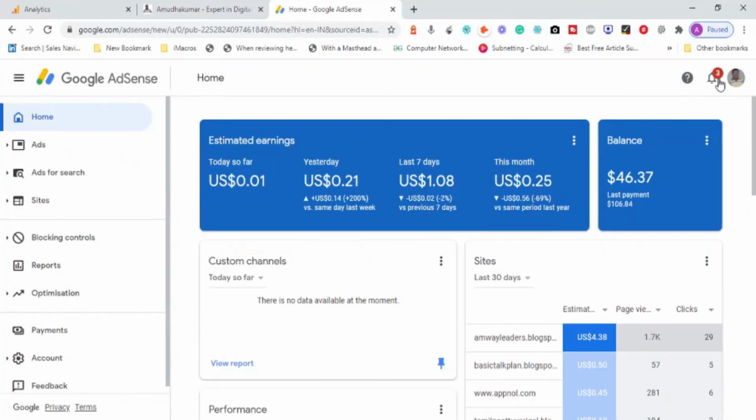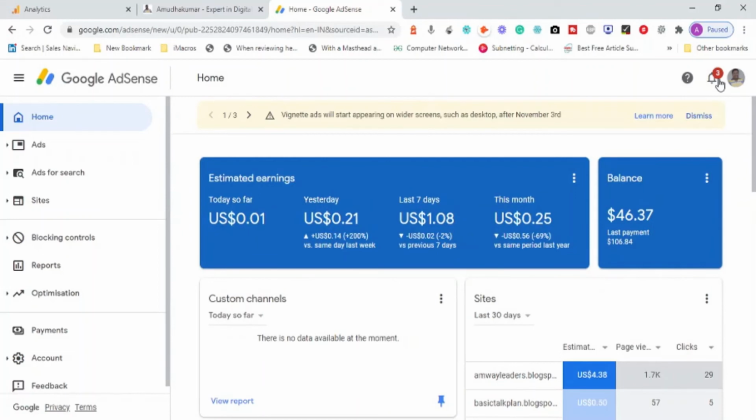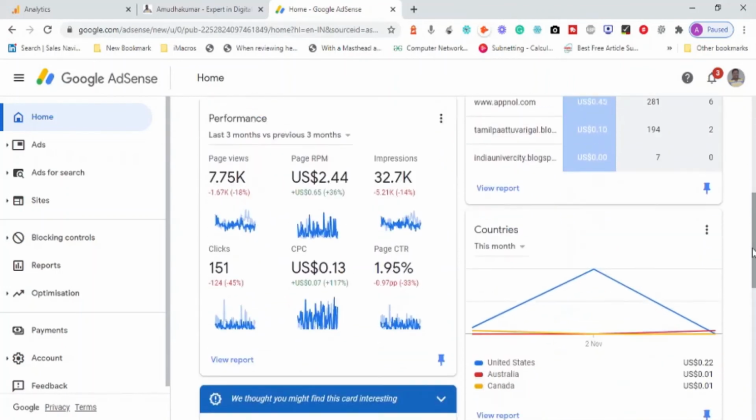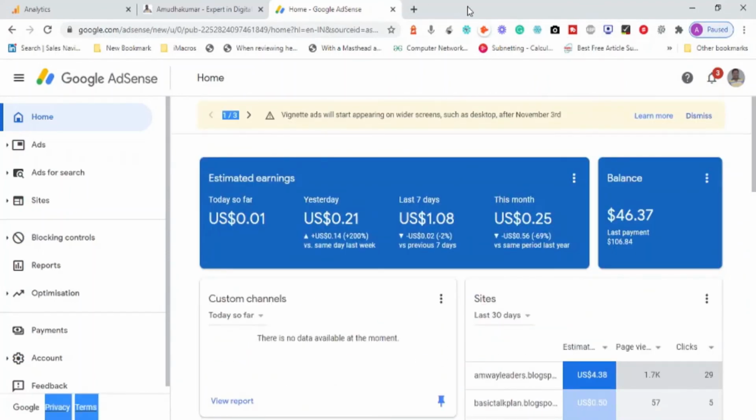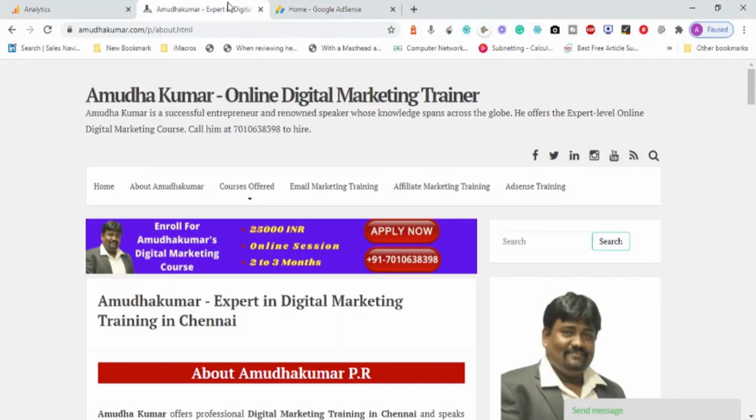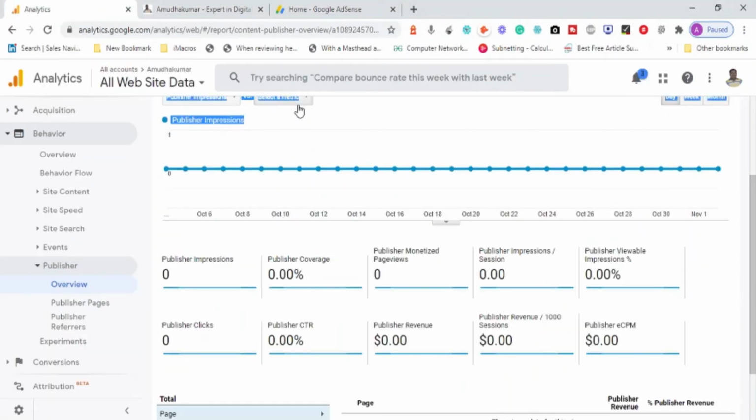Okay, so yesterday it was 0.21 cents, now it is 0.01 cent, and for the last 7 days, like $1.08, something like that. So this is the data that you can see here. Okay, how many times it is shown, how are we receiving this data and metrics. Okay, pretty cool. That is something different. Google AdSense data we can see in depth, but that summary can also be important here.